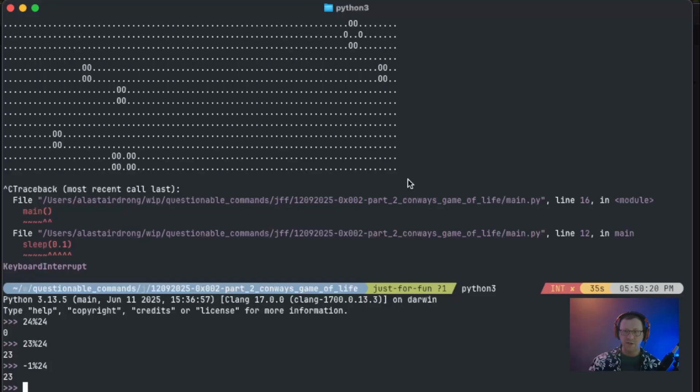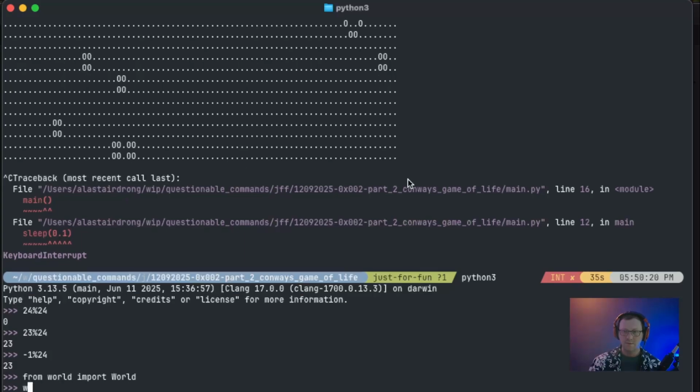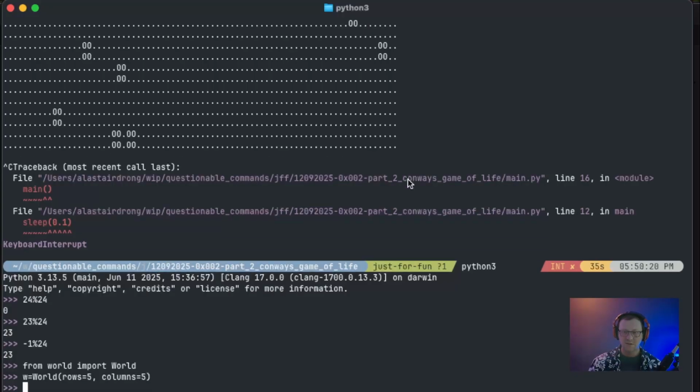So we already made our change. So let's do from world import World, w equals World, and let's make our world really tiny, right? So rows equals 5, columns equals 5, just to start.